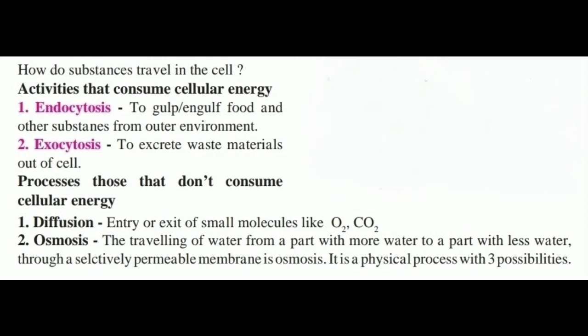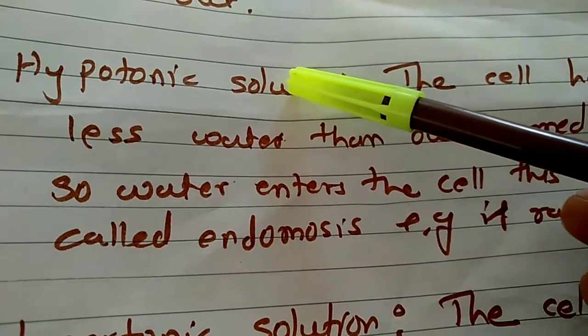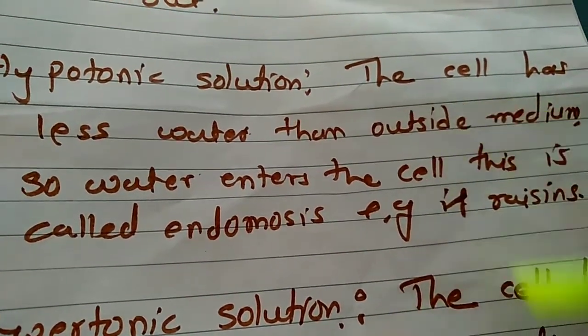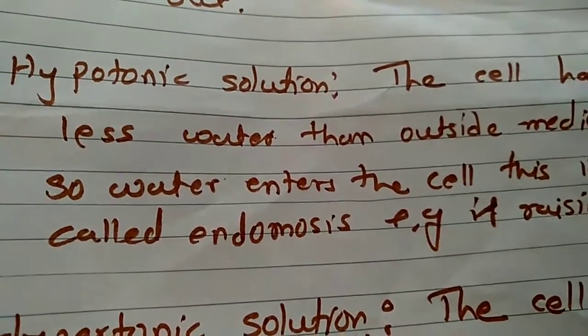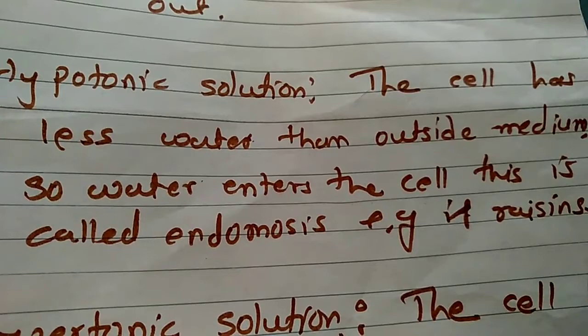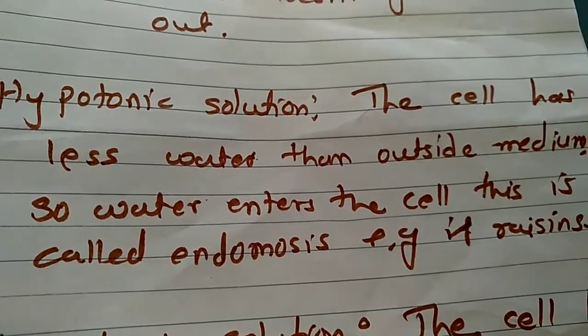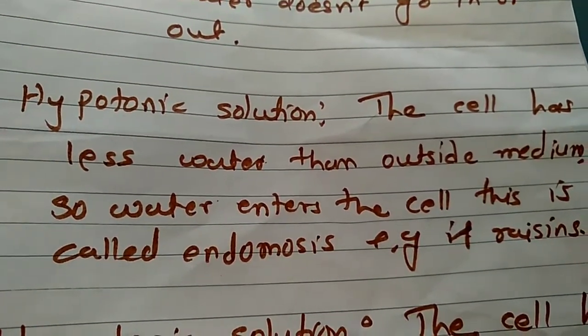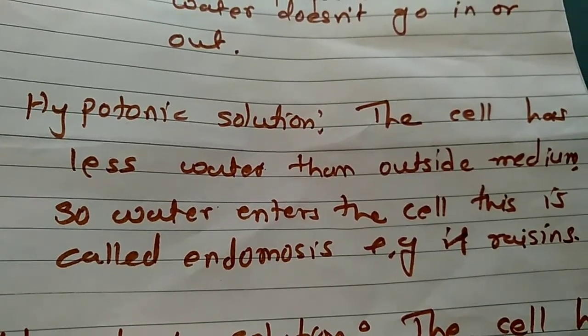Once again, what is osmosis? It is the traveling of water from higher concentration to lower concentration, and there are three possibilities of osmosis. So we learn one by one. The first type of osmosis is hypotonic. In this type, the cell has less water than the outside medium. So what happens? The water from the outside medium enters into the cell. Such a type of osmosis is called hypotonic osmosis, and that solution is called a hypotonic solution.